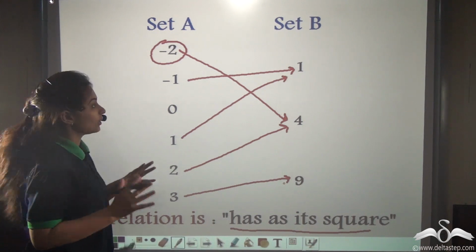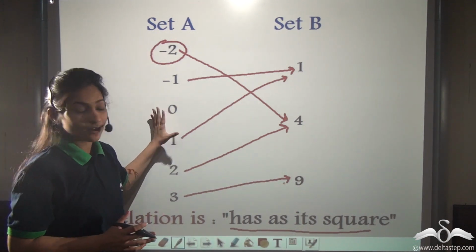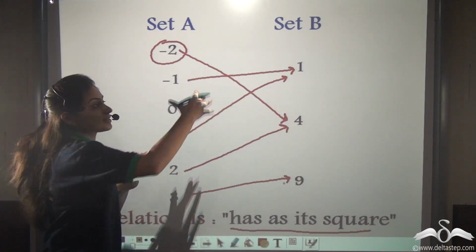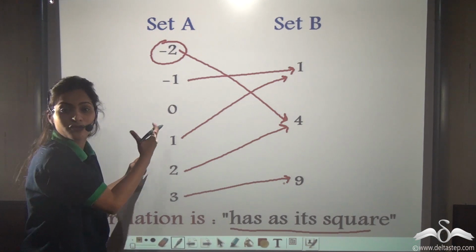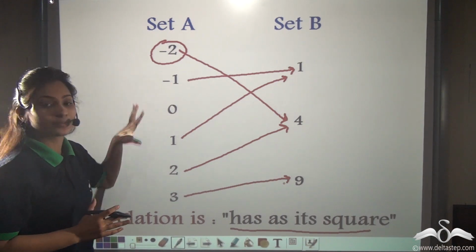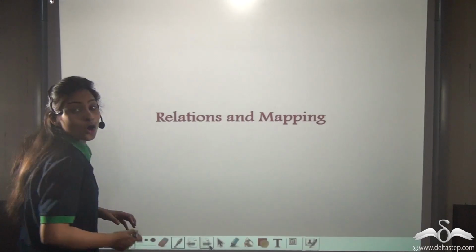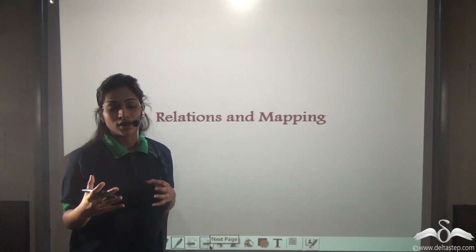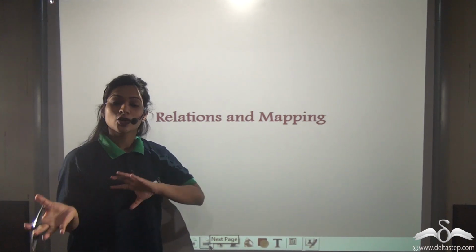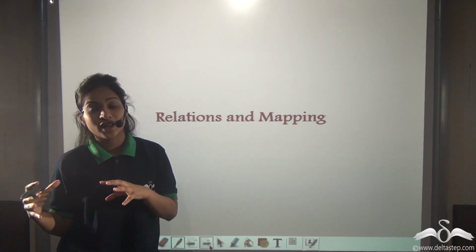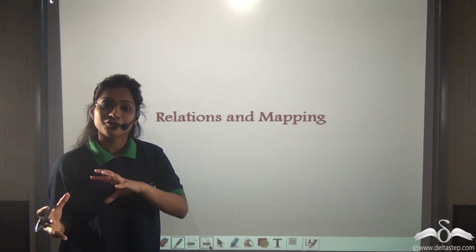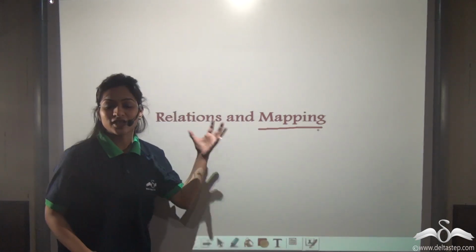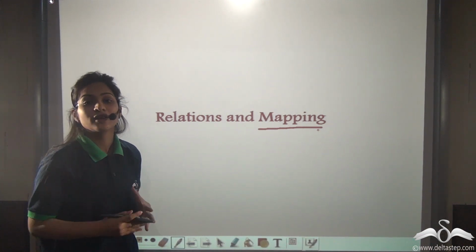So it is okay if you have any number present in set A which is not related to any element of set B, or if you have any element in set B which is not related to any number of set A. So it is okay if you have something like this. So this is all what you are going to learn in relations and mapping. So in relations, you will learn how to connect the elements of one set to the other, and also what kind of relation do those numbers or those elements have with the elements of the other set. And also in mapping, you will learn the special kinds of relations that you will learn in our next few lectures.